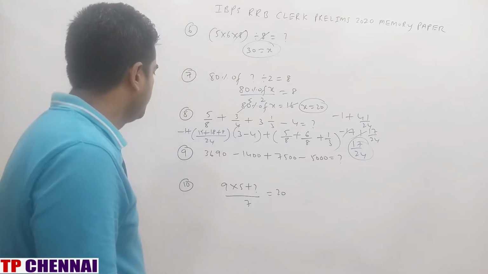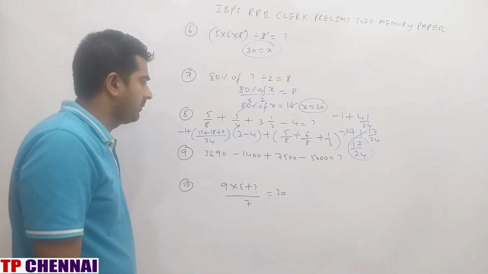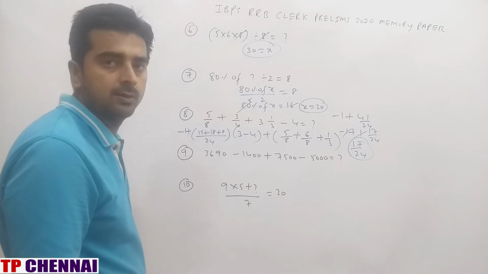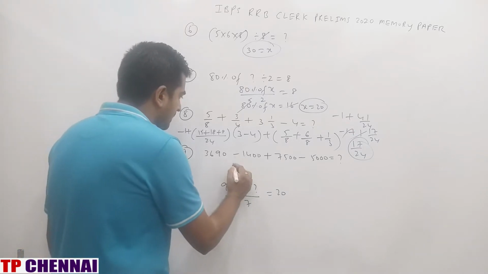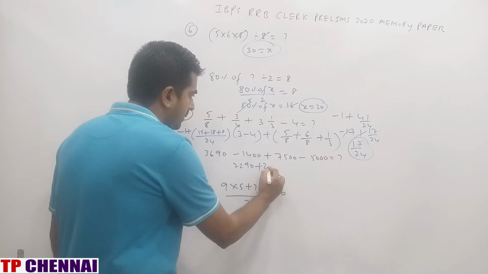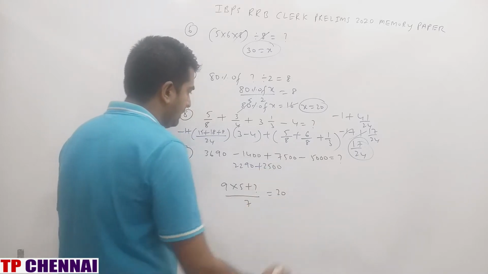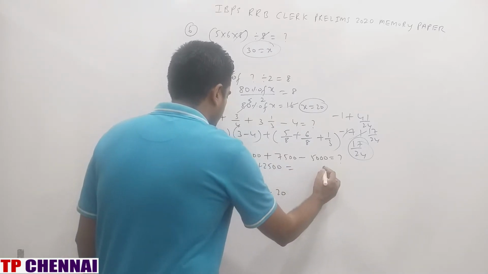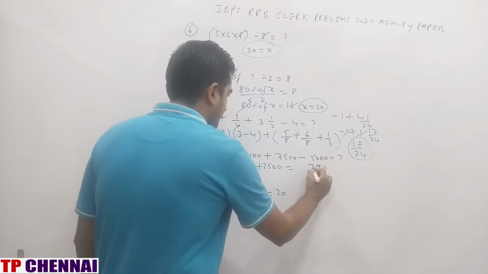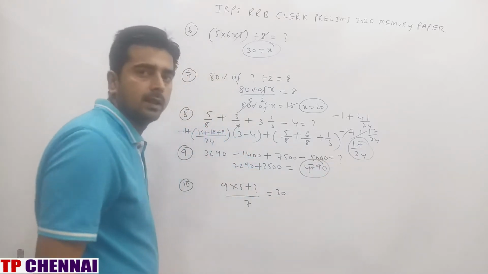Next one. 3690 minus 1400 plus 7500 minus 5000 is question mark. This is how much? 2290 plus 2500. What is the answer? 0, 9, 7, 4. 4790 is the answer.